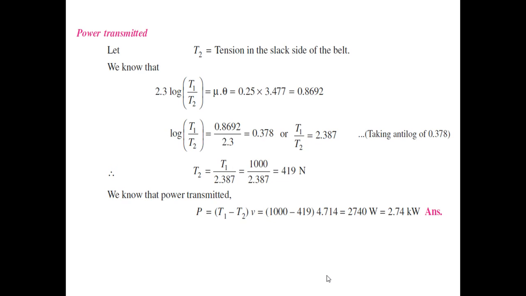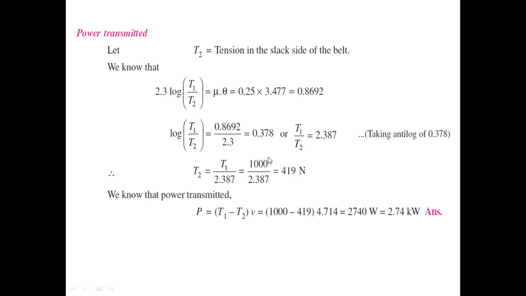Now, power transmitted, we know, is equal to (T1 minus T2) into V. We know T1, so we are left with finding out T2. We use the formula for the ratio of tensions in the belt drive, that is T1 by T2 is equal to e raised to the power mu theta, or you can find it in terms of log also.